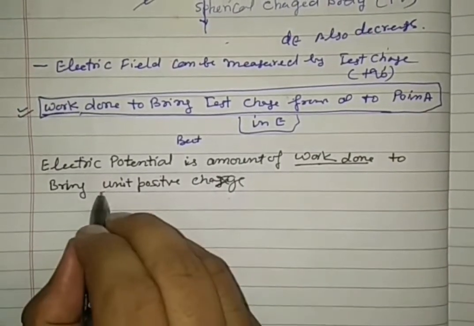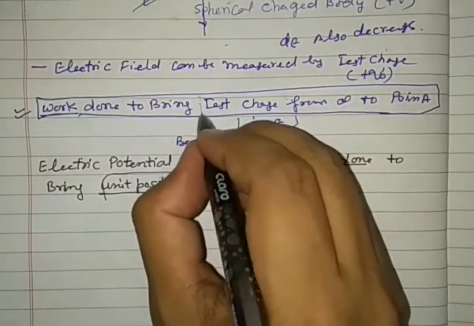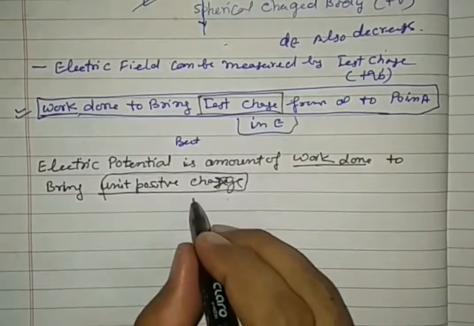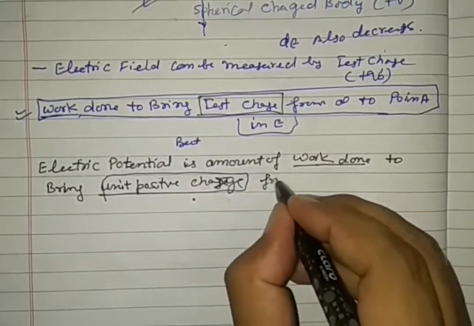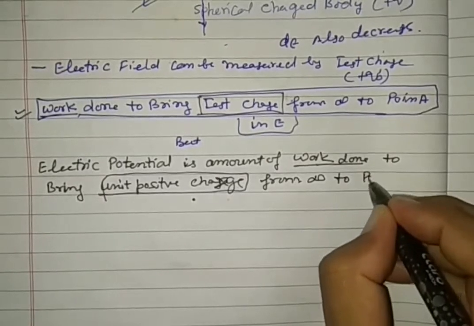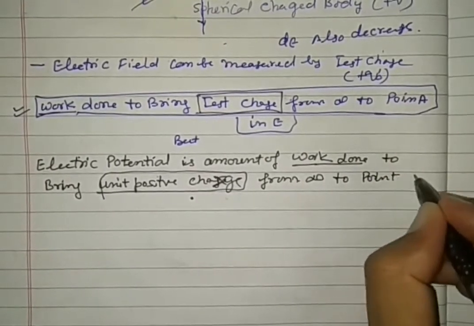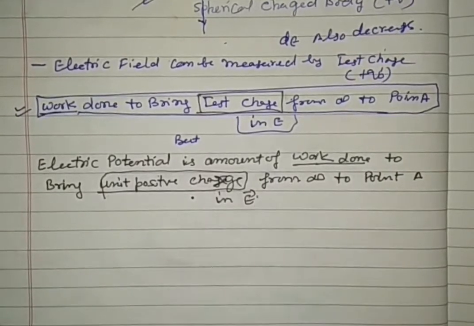What are we bringing? A test charge. And calculating for what? For a unit positive charge, from infinite to point A in the electric field.